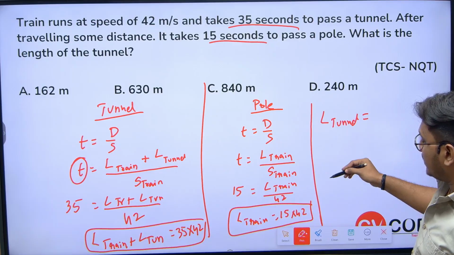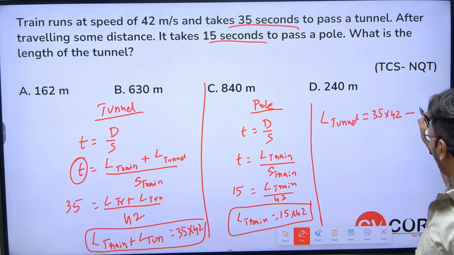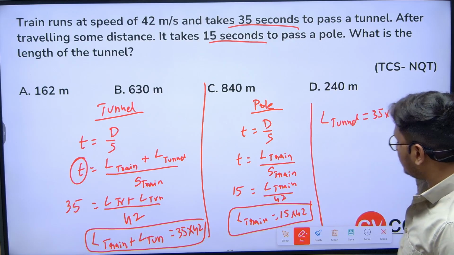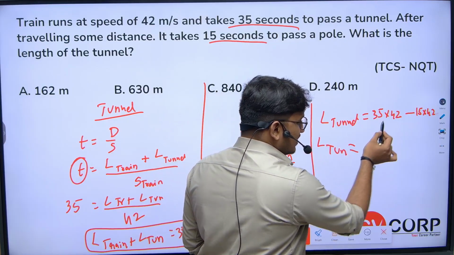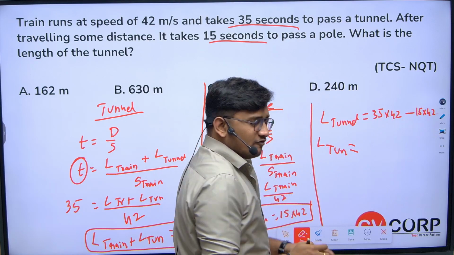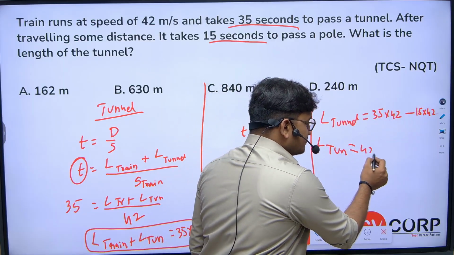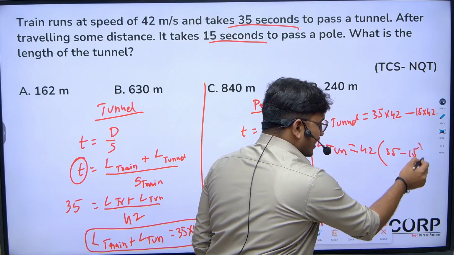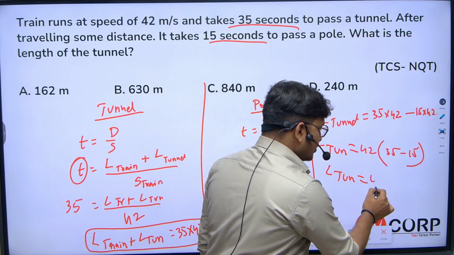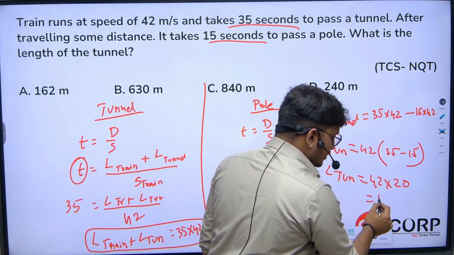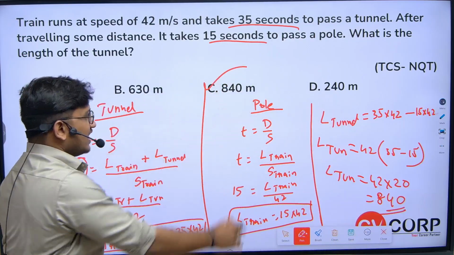So what's the length of the tunnel here? 35 into 42 minus 15 into 42. Very simple logic. If you multiply that, you are wasting time. Here we have 42 in common, so I can write 35 minus 15. So the length of the tunnel will be 35 minus 15, which is 20. So 42 into 20, which is equal to 840. So the length of the tunnel is 840 meters.